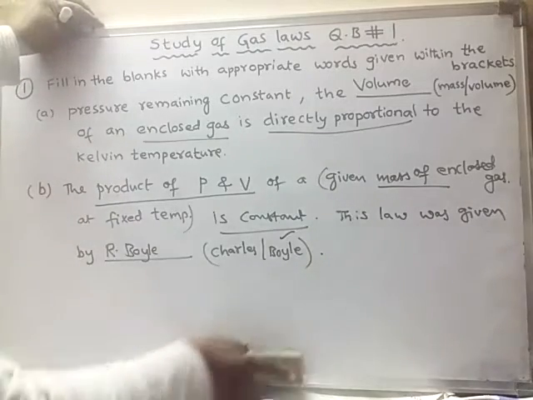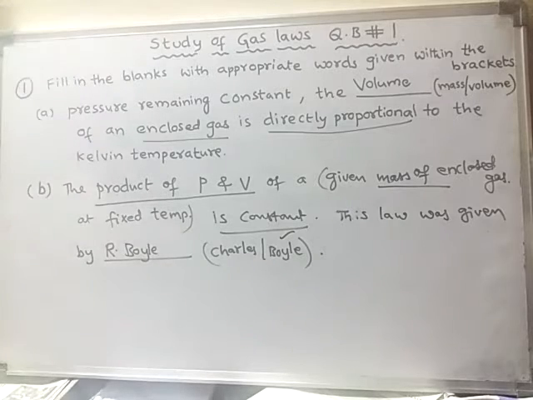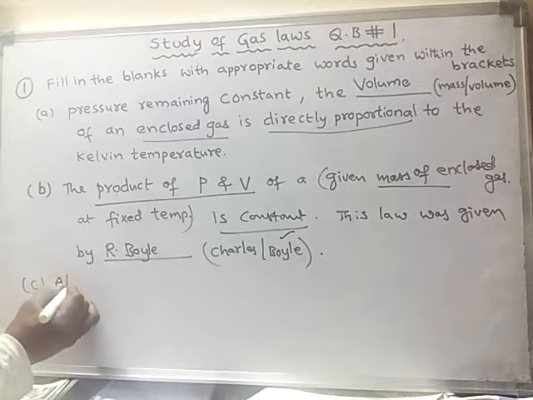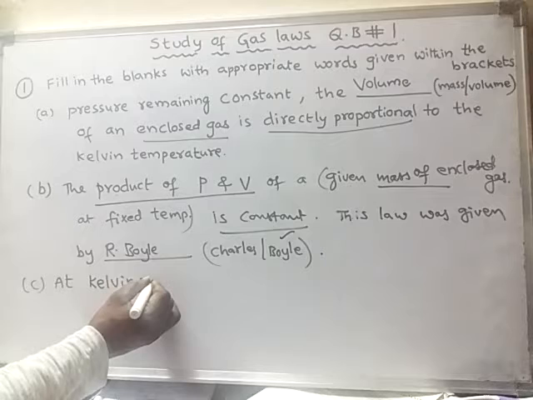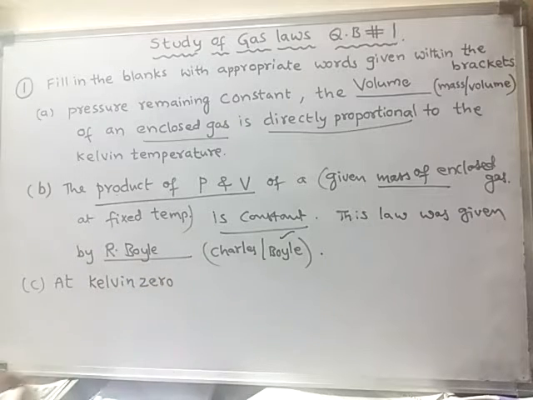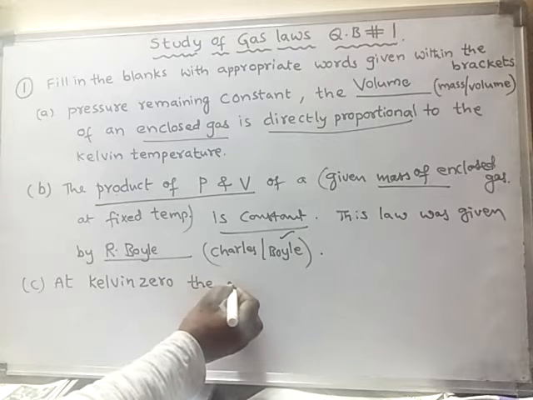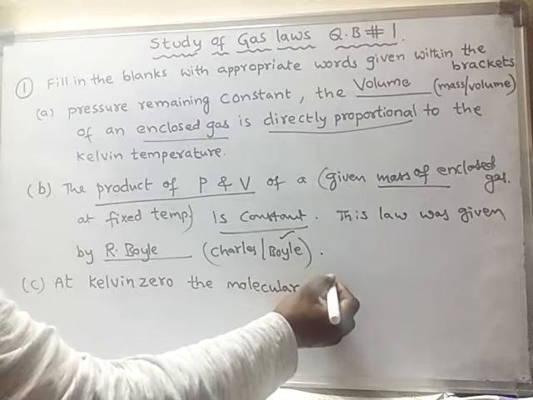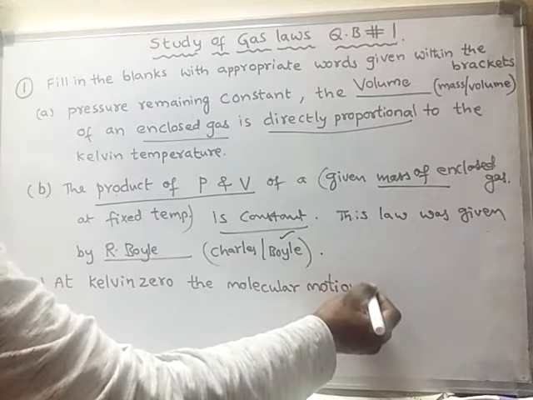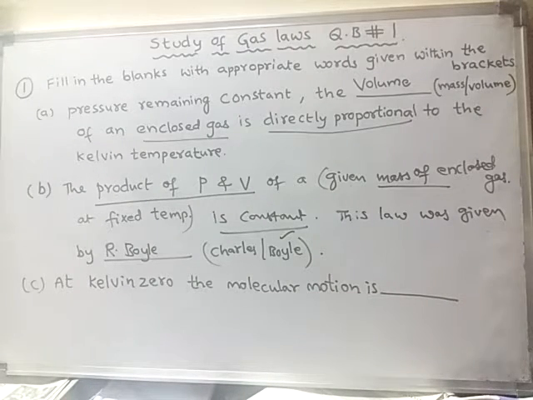Sub question C in the first question. What is sub question C? At Kelvin 0, the molecular motion is dash.